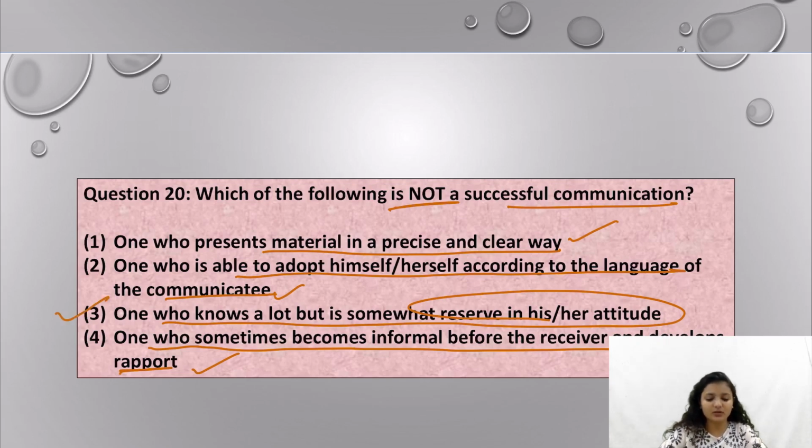So option number 3 is the correct answer, because this is not a successful communication. Let me tell you, this entire section is really easy. All you need to do is understand the concept of communication, how it works, what the barriers of communication are, and what the process of communication is. So you will definitely excel in this section.